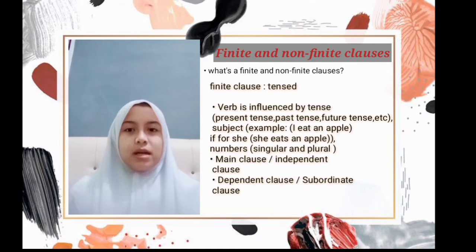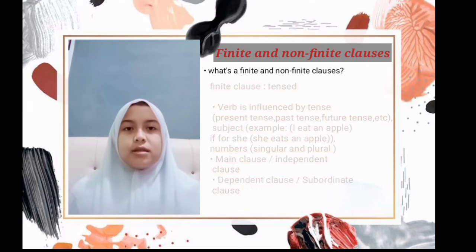For example, the book is interesting. For example, if the books are interesting, it's the same: "are" in the finite clause changes depending on the tense.